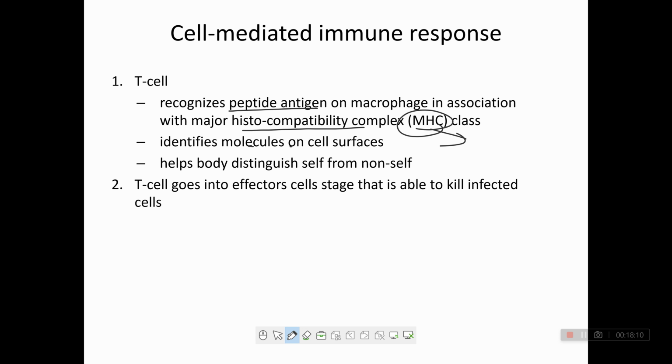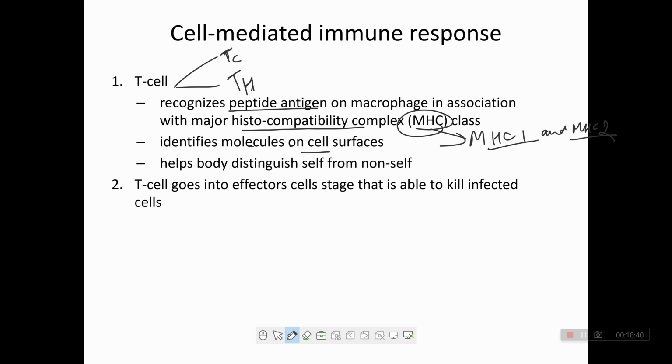MHC is of two types, MHC 1 and MHC 2. Actually T cells are of two types, TC cell and TH cell, right? TH is T helper cells and TC cells. For these, two types of MHC are present, MHC 1 and MHC 2.